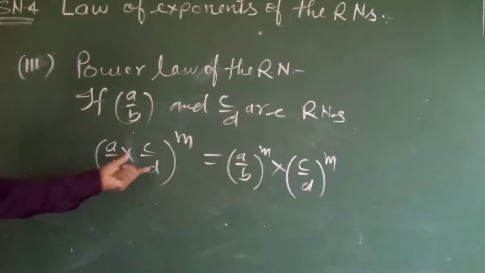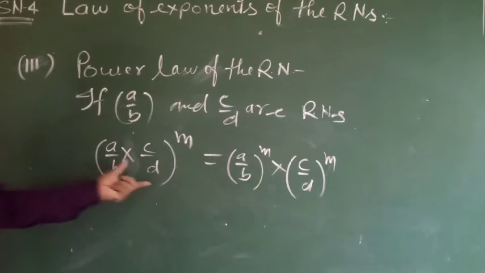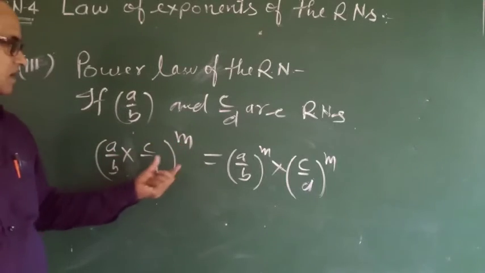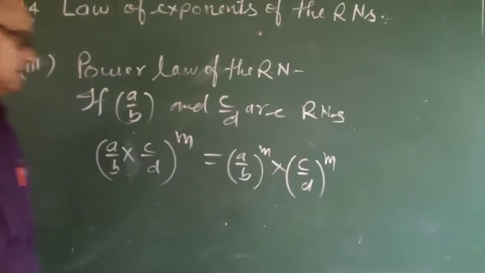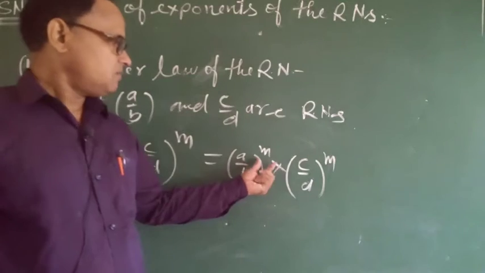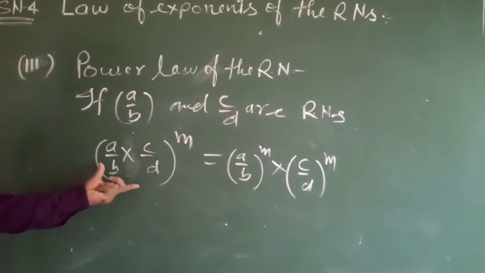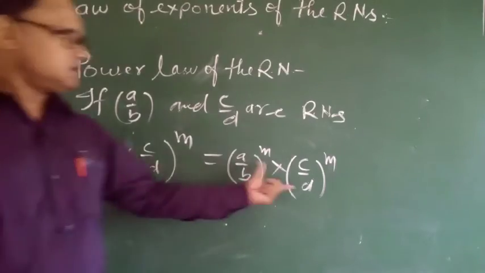Why? Here c by d is a different rational number and a by b is also different, so we write the power separately. We can write this in this form and this in this form.